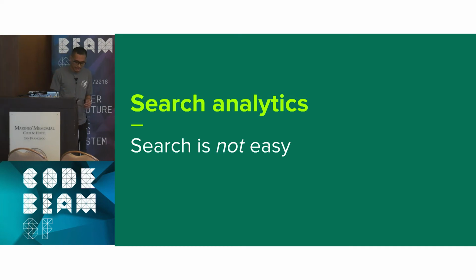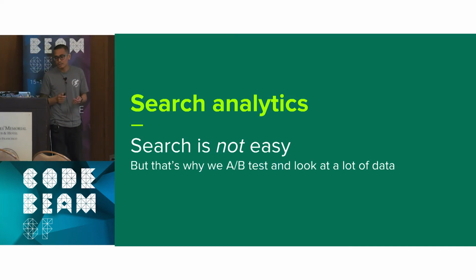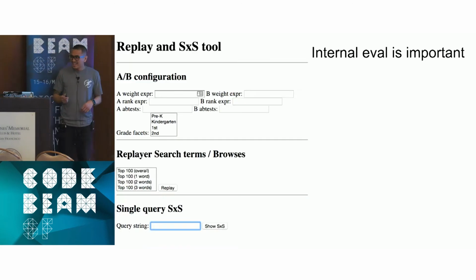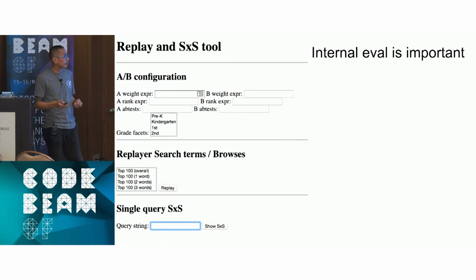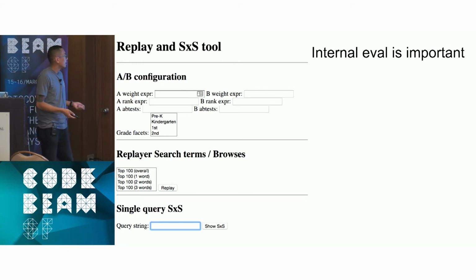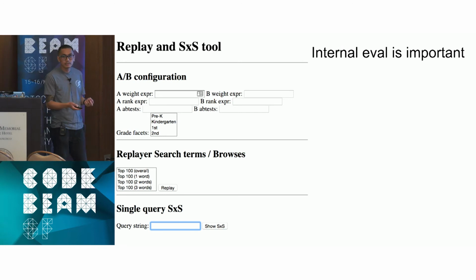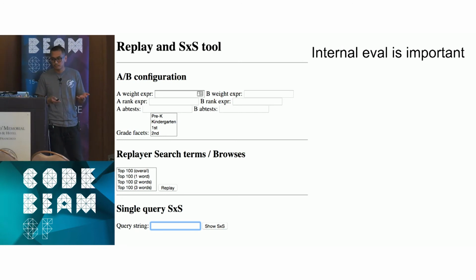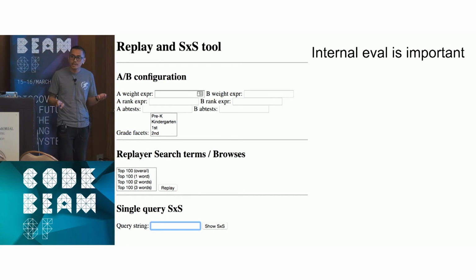Search is not easy. On our team, we do a lot of A/B testing. I mean, a lot. So this is our search replayer tool that I was talking about. We do a lot of internal eval. This was all previously a command line tool. We're able to just pull up quick metrics on any sort of changes we're making.